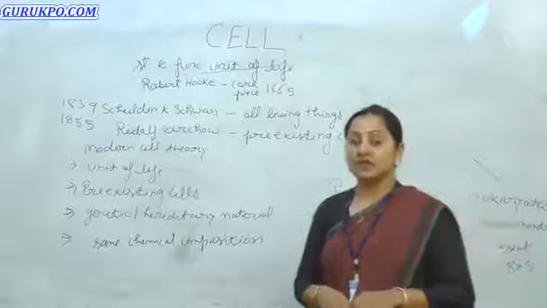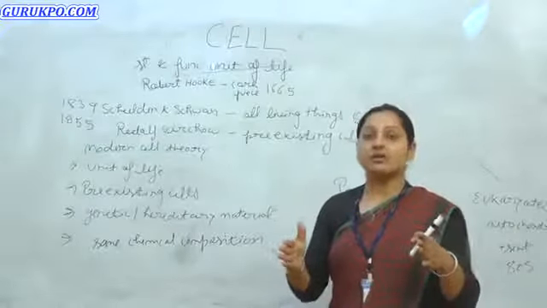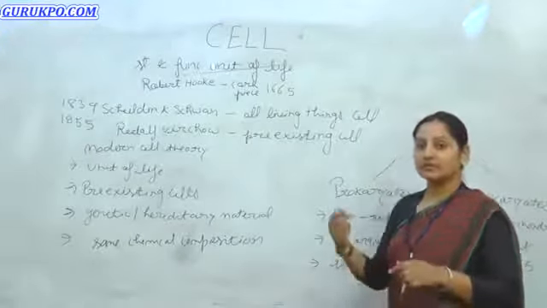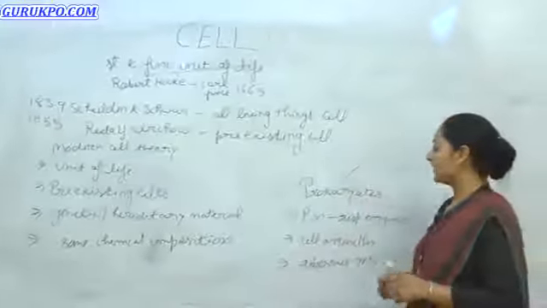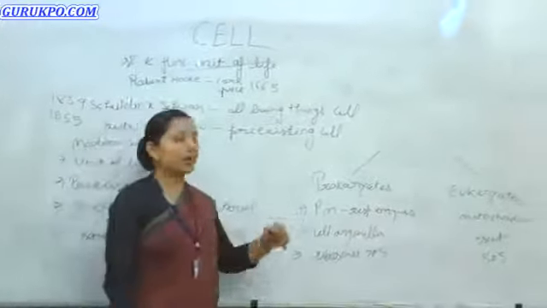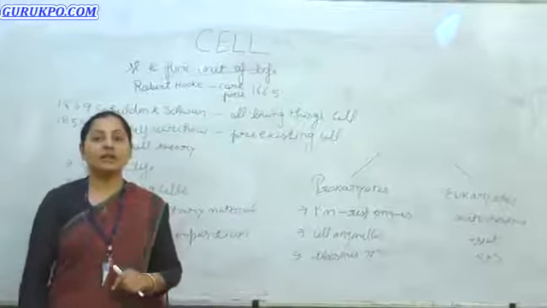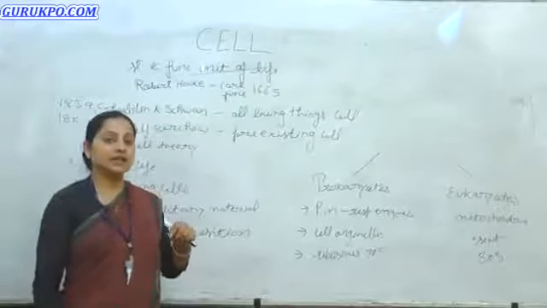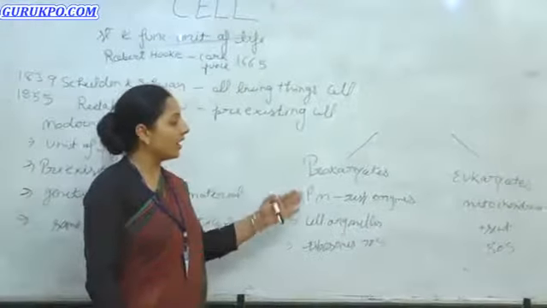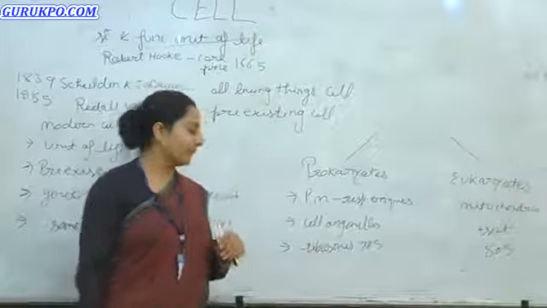According to structure, cells are categorized into two categories. The first one is the prokaryotic cell and the other one is the eukaryotic cell. The basic difference between the two cells, if we first start from the plasma membrane: in the prokaryotic cell, the plasma membrane is present, as well as in the eukaryotic cell. The major difference is that in prokaryotes, the plasma membrane contains the respiratory enzymes. On the other hand, in eukaryotes, respiratory enzymes are present in the mitochondria.